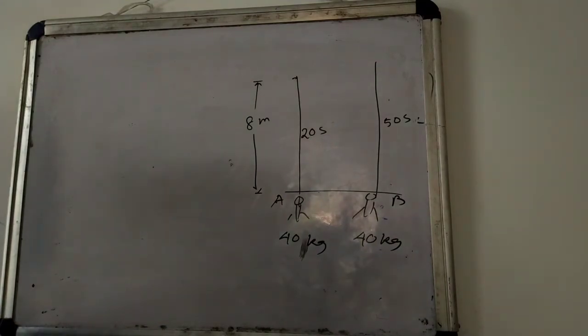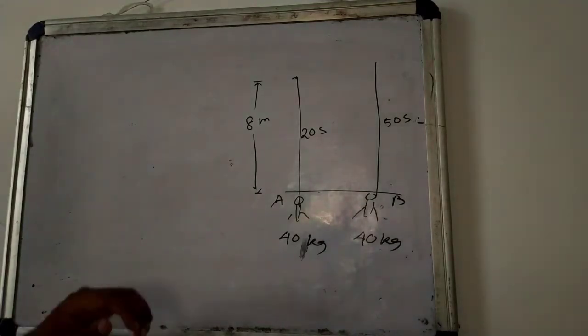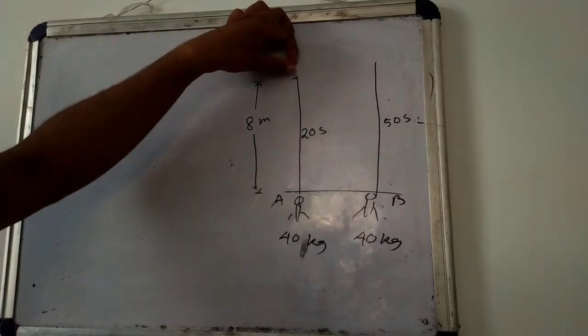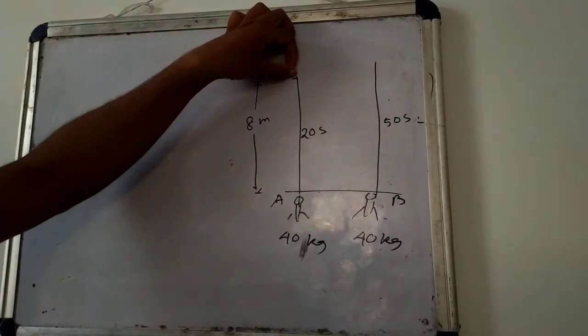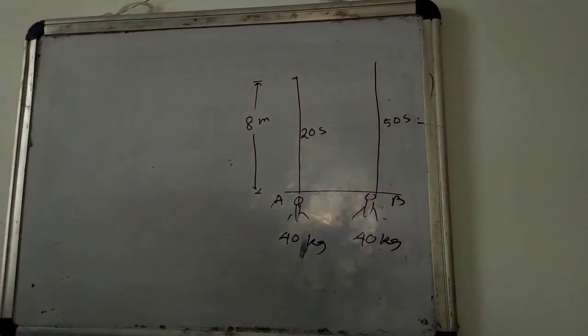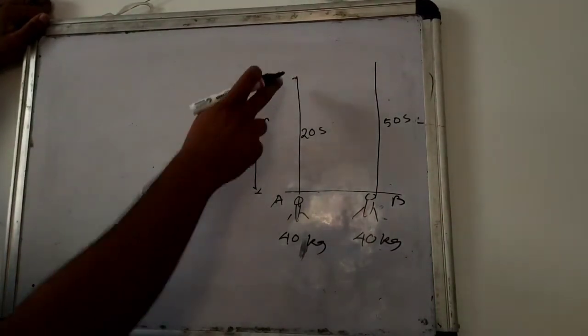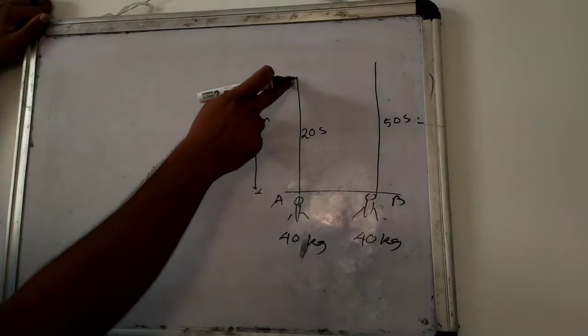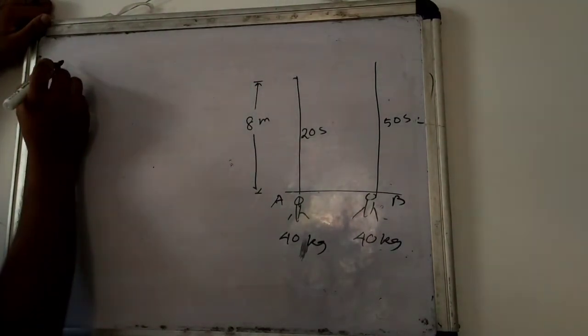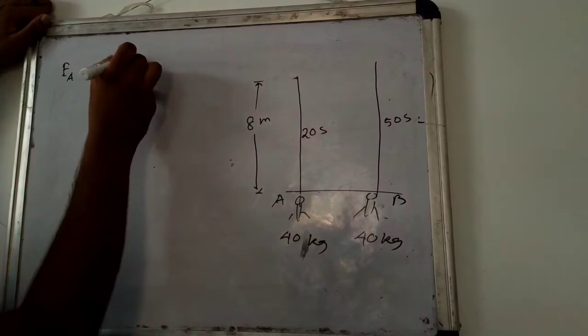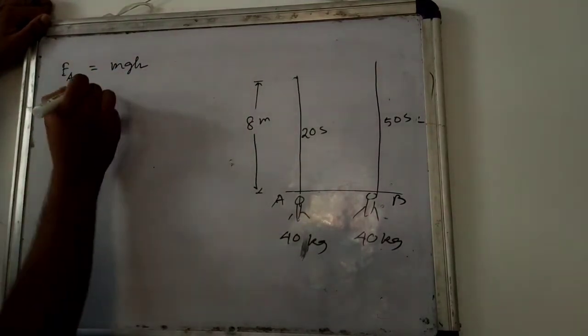So power is equal to work done by time, or energy by time. When the girl climbs the rope and reaches this position, we have to calculate the energy or work done at that point. Our formula for energy at this point will be potential energy. So energy of girl A will be mgh.